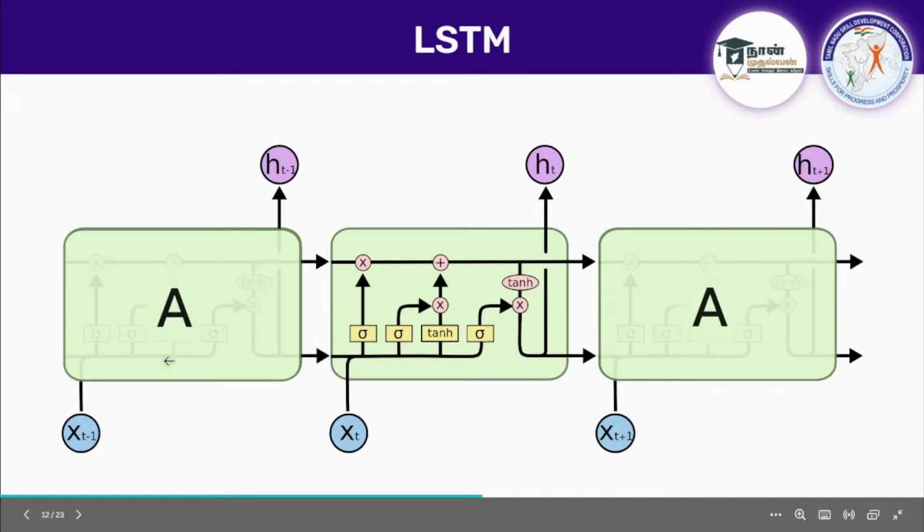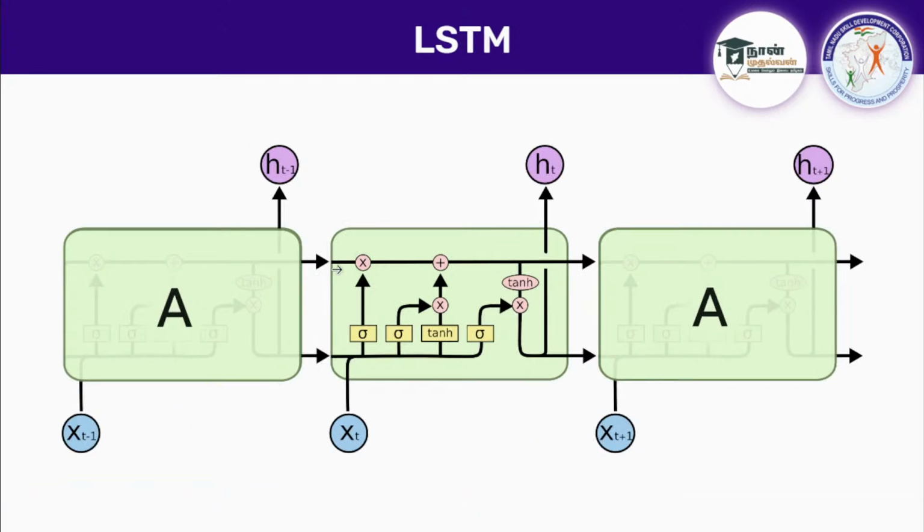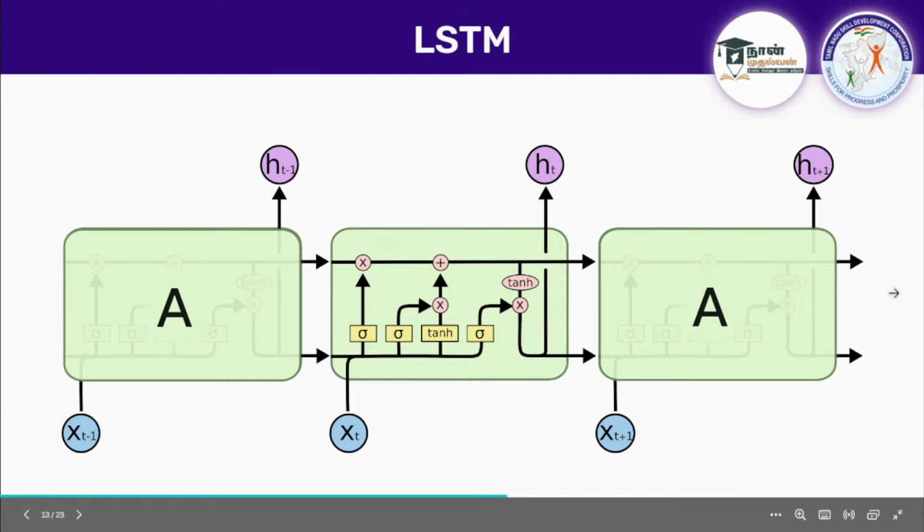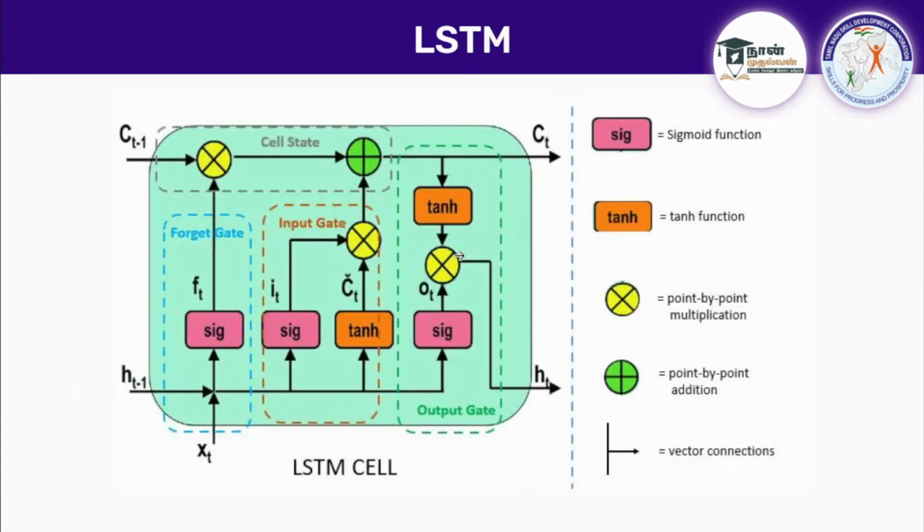So this is what is happening, guys. There is multiplication happening here, addition happening here, and some activation functions are deployed here. So what is happening in this LSTM? I'll explain, guys. See here, this is known as point-by-point multiplication. This LSTM is composed of 4 states. This is the cell state, also called the memory state. This decides what you are going to keep. This is known as the forget gate. Whatever passes here is going to lose some information by this multiplication. I'll explain the maths behind it. Whenever this passes inside, it is going to lose some information, and this is known as the input gate.